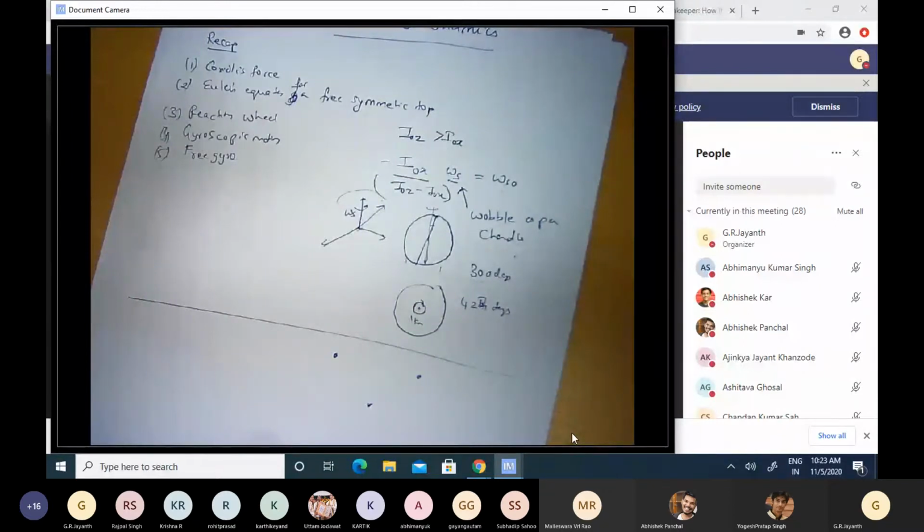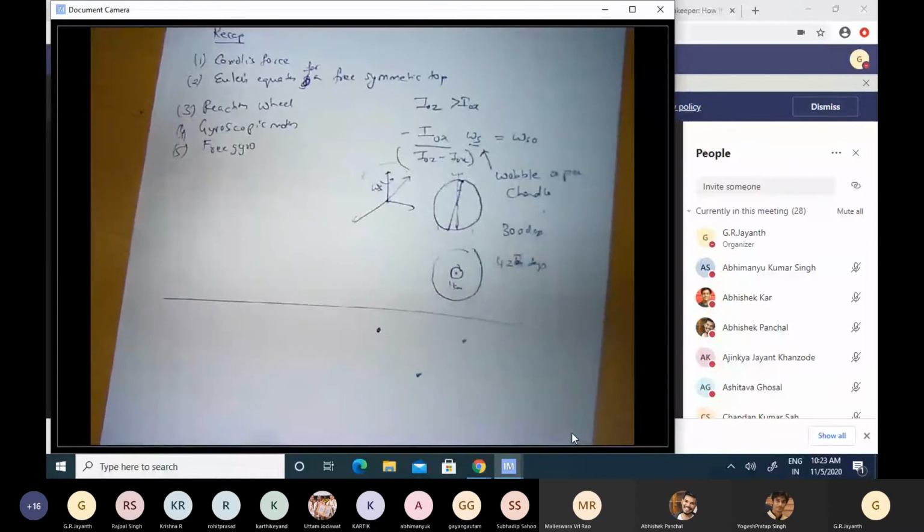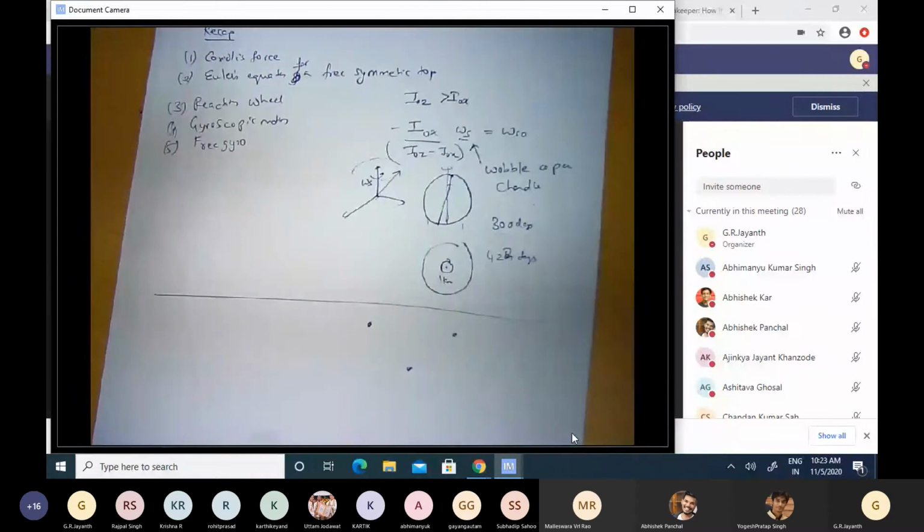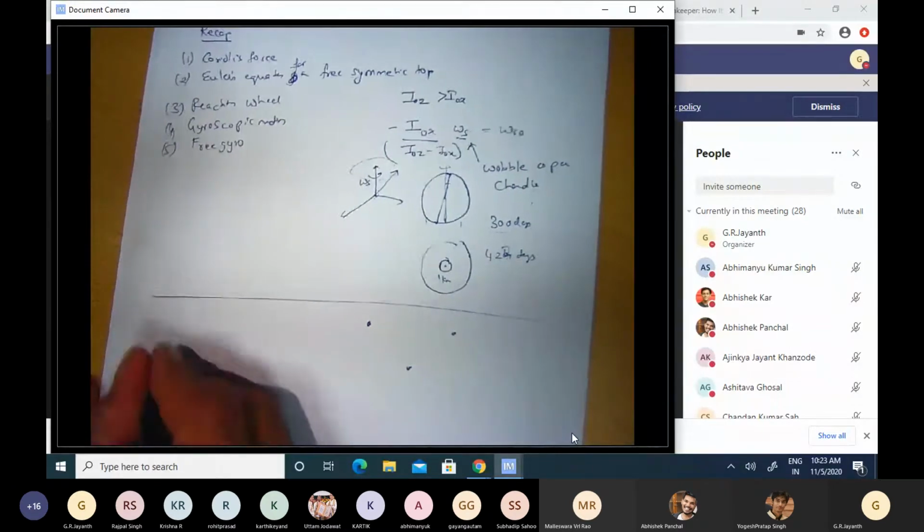So let me take one simple example to drive home the importance of multi-body systems for mechanical engineers. Let us take the example of the powertrain of an automobile.